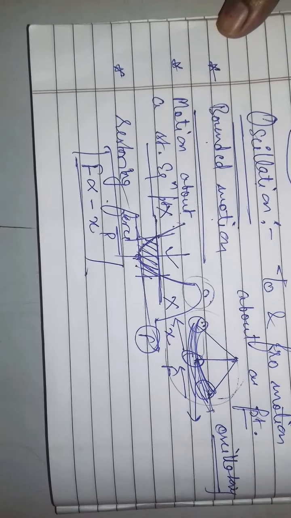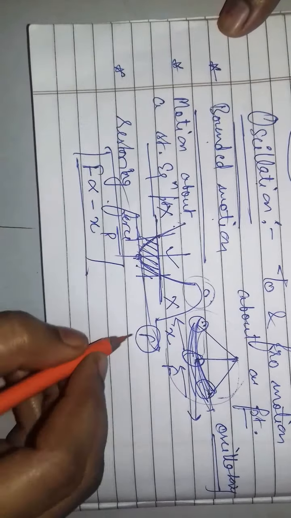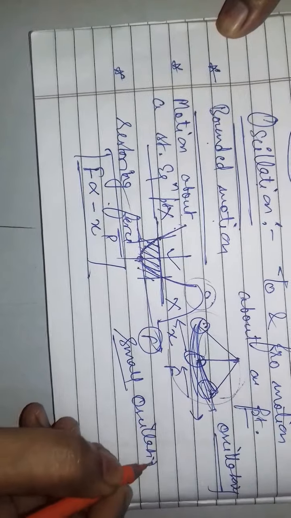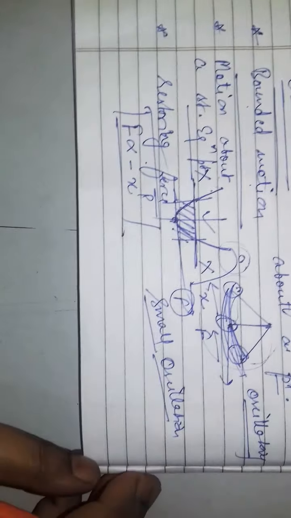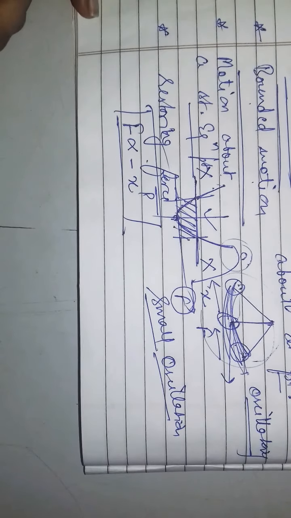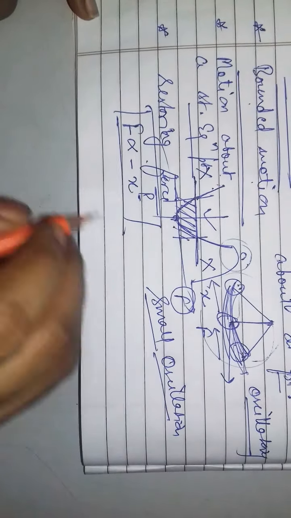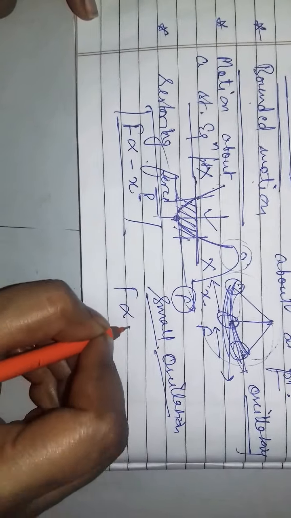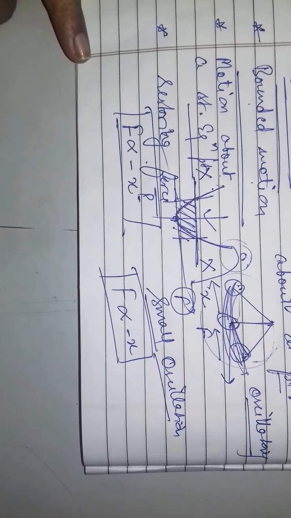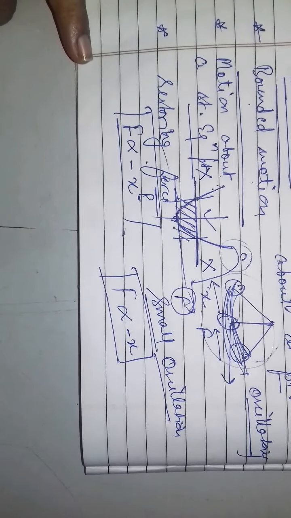Now we will move towards small oscillation. What does small oscillation mean? By small oscillations we mean we are considering the first power of force, the linear force only. When you consider only linear force, it is known as small oscillation, or you can say simple harmonic motion.